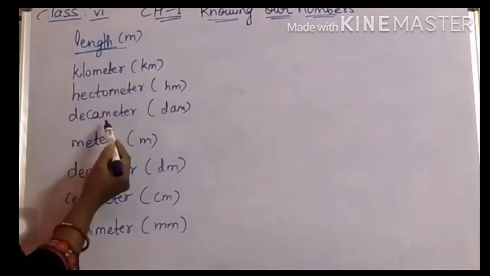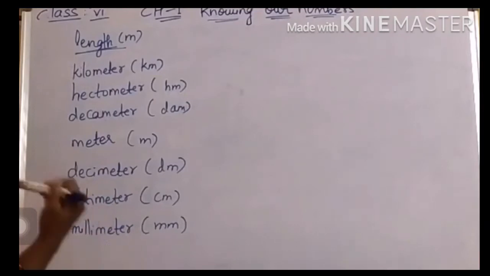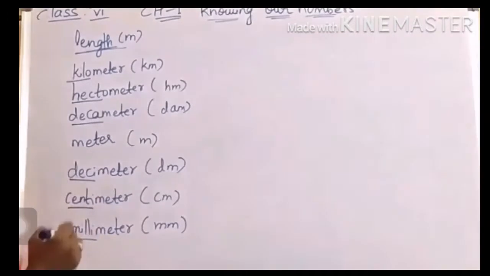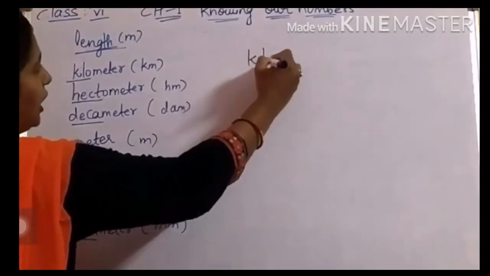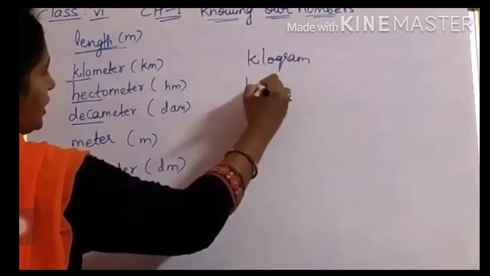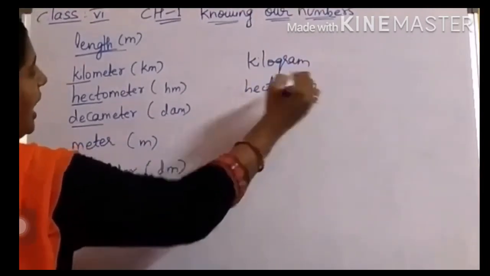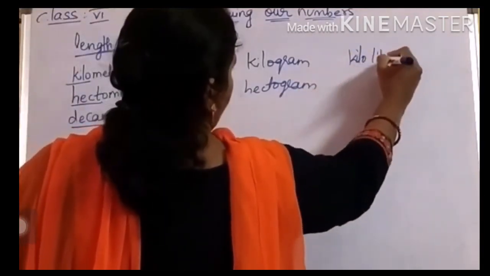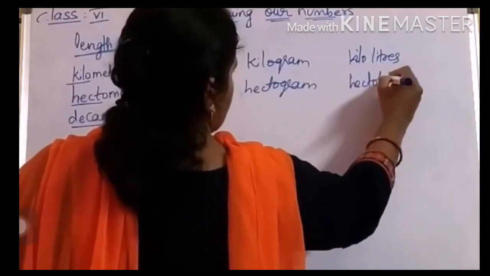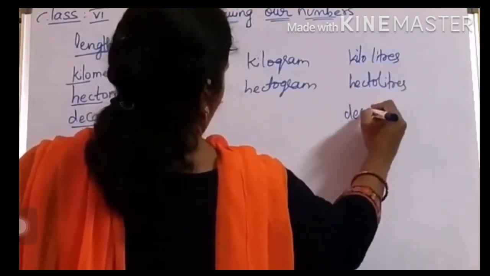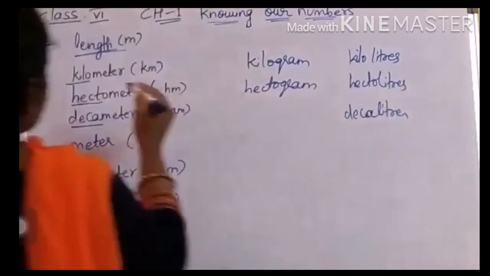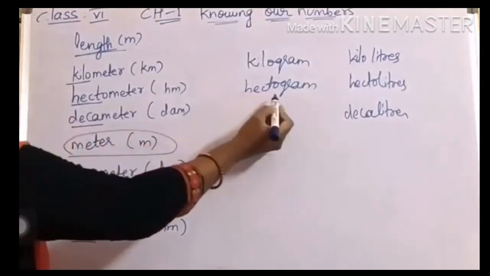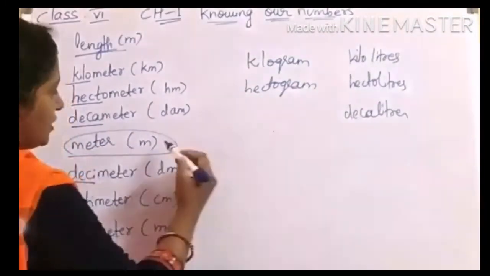Kilometer, hectometer, decameter, meter, decimeter, centimeter, millimeter. And this kilo, hecto, deca, deci, centi, milli will be the same for weight also, like kilogram, hectogram, like this, right? And it is the same for capacity also, like kiloliters, hectoliters, decaliters, like that, okay? So these words will be the same, kilo, hecto, deca, and this is the basic unit. That means for weight it will become gram, for capacity it will become liters.